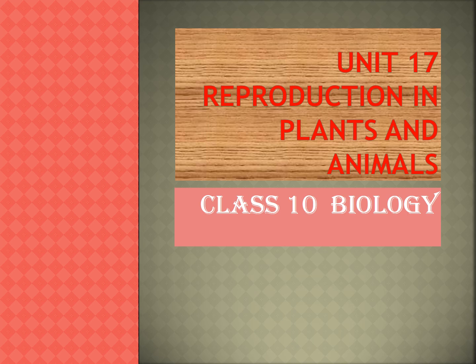Already we studied reproduction in plants and animals. In that lesson, the first part, you studied vegetative propagation, asexual reproduction, pollination, and fertilization in plants. That is all we studied.